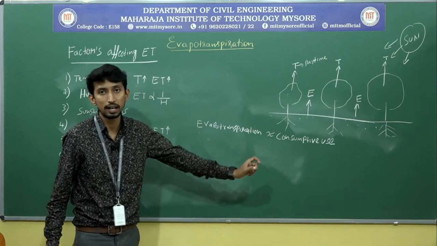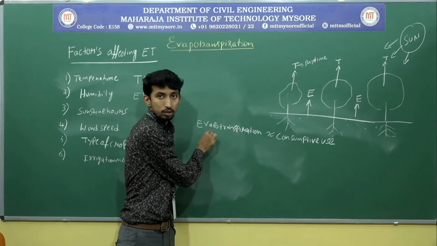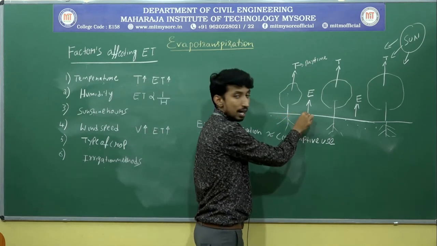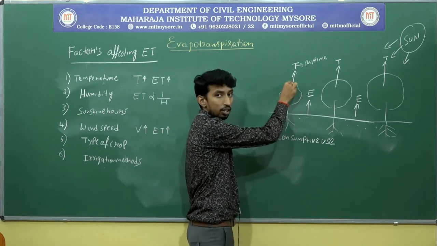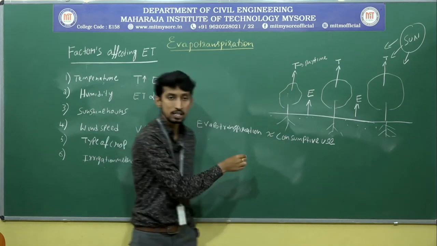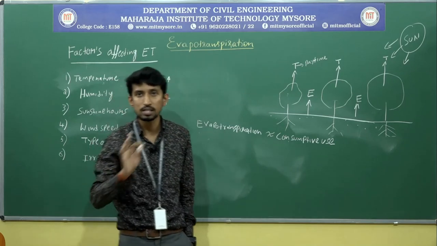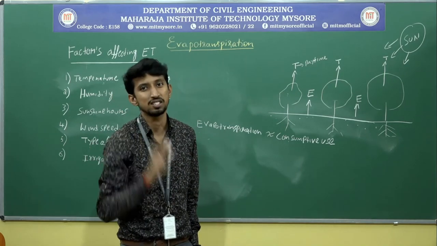Somewhat it is similar to consumptive use. Now you know that evaporation occurs at the land surface and transpiration occurs on the vegetation, and together it is called evapotranspiration. Now what is consumptive use? Are consumptive use and evapotranspiration both similar? We can say both are similar, but there is a slight change.